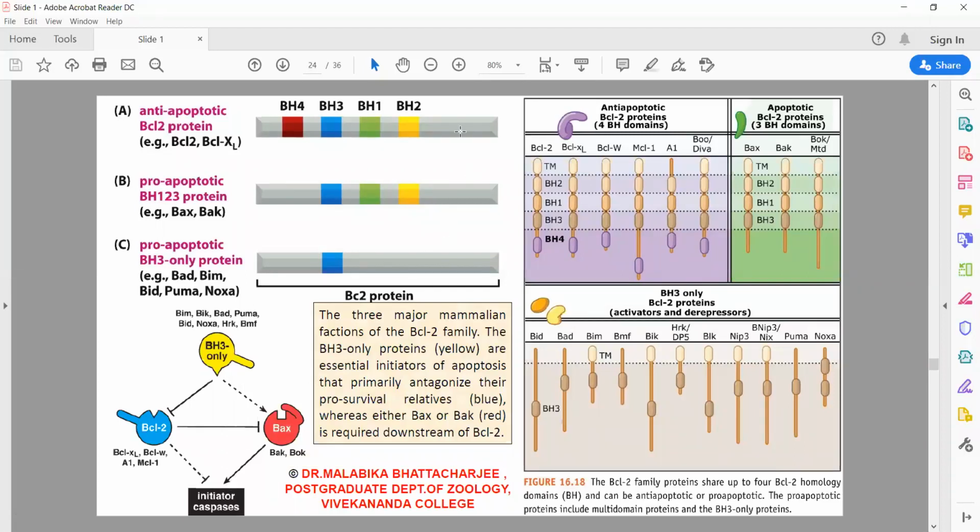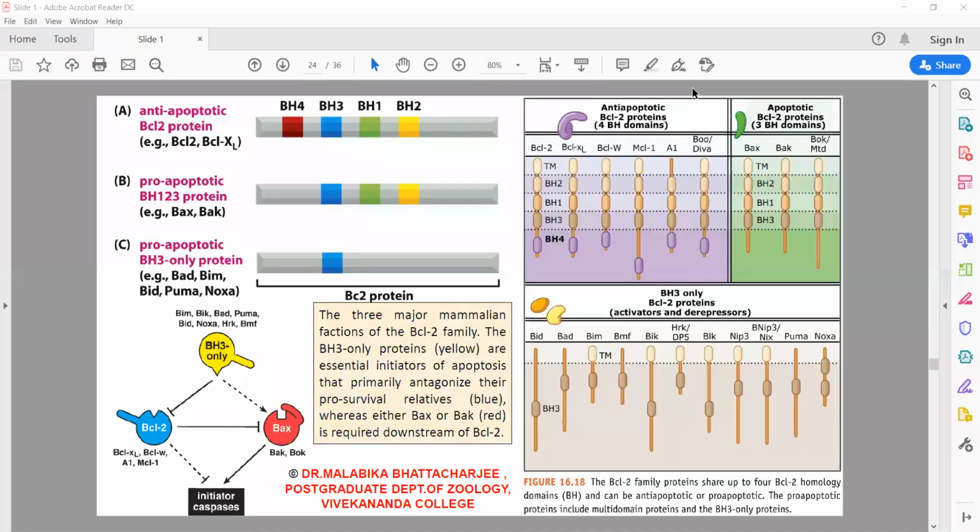If we look into the picture, you can see the survival proteins have 4 conserved domains. The death proteins have 3 conserved domains and the regulators have only 1 conserved domain, that is the BH3. So you can well assume that these proteins interact with one another by the BH3 domain. So these regulators are also named the BH3 proteins.